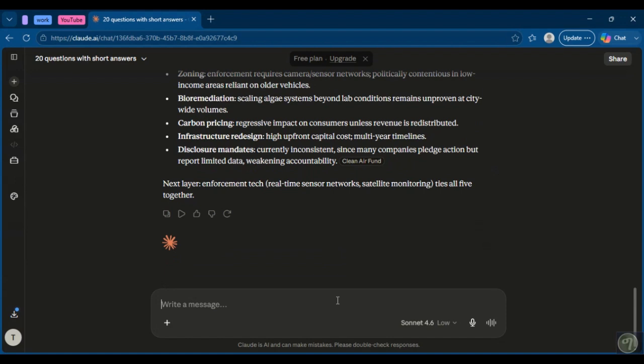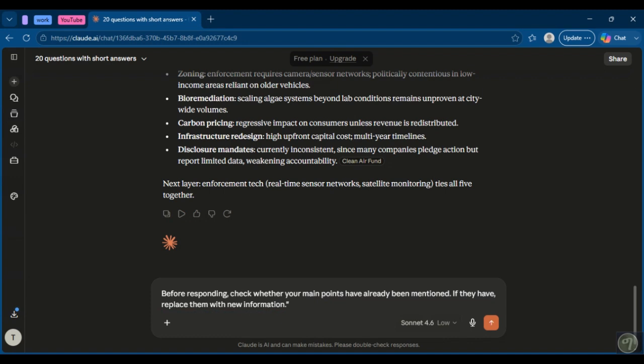Another helpful prompt is, before responding, check whether your main points have already been mentioned. If they have, replace them with new information. This encourages Claude to evaluate its own response for redundancy before generating the answer.